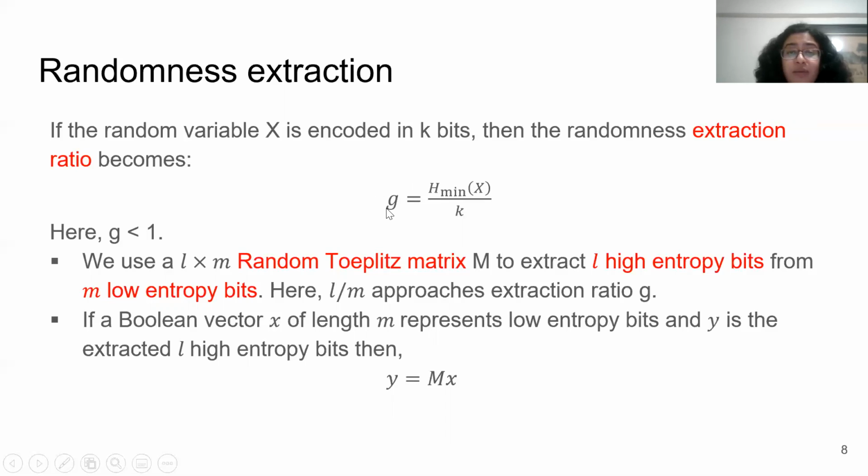Usually we get the value of extraction ratio from the experiment. For our experiment, the extraction ratio is greater than or equal to 1/4. There are many interesting approaches to extract random numbers from a system. We have used this L by M random Toeplitz matrix to extract L high entropy bits from M low entropy bits. And the ratio of L over M approaches the extraction ratio G.